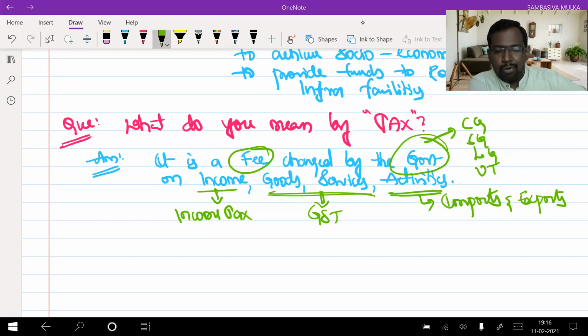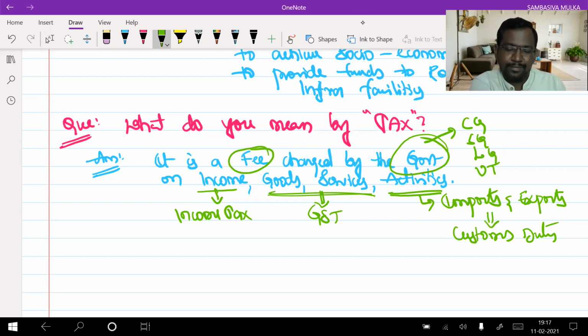When you are levying it on imports and exports, then it will be called customs duty.